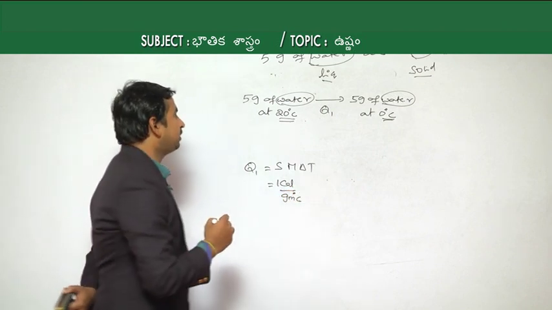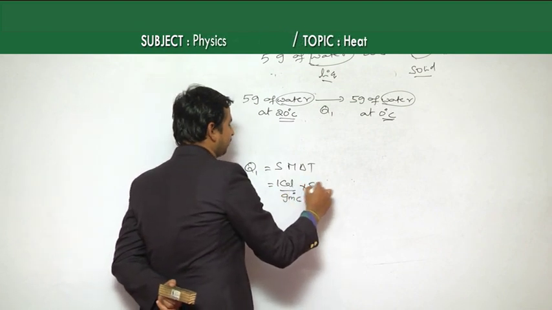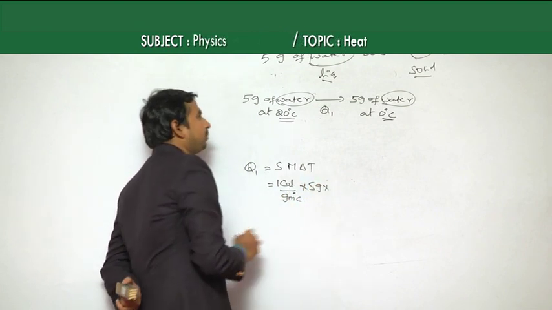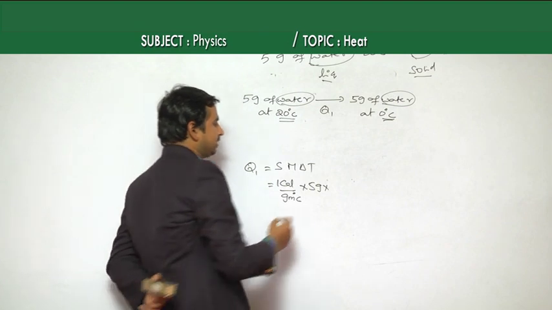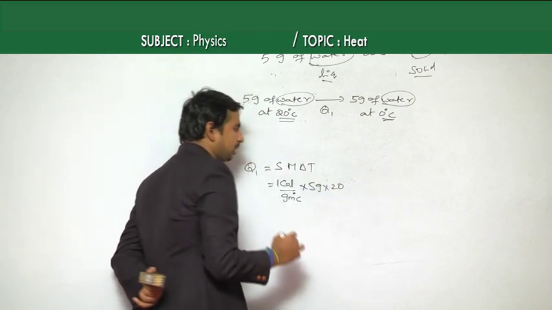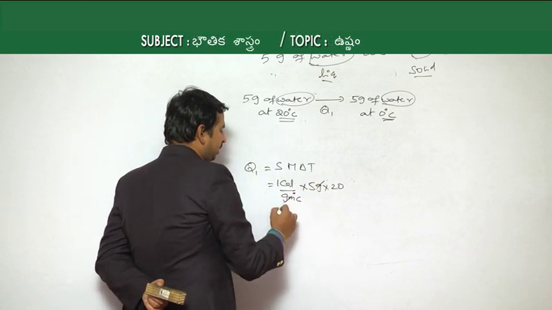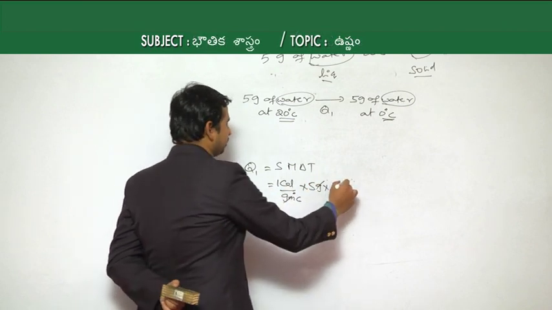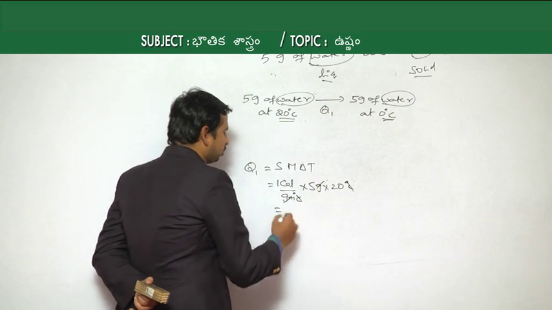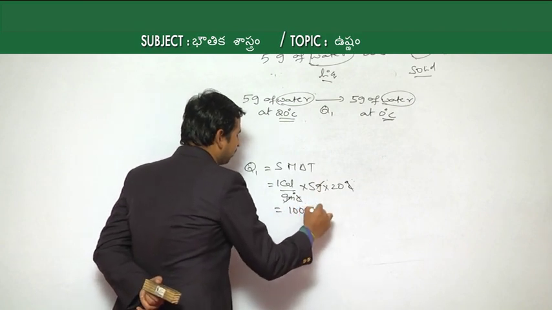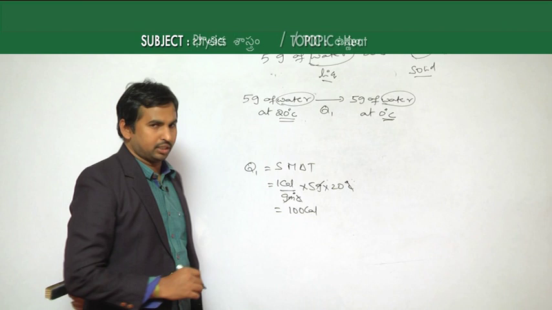Mass is 5 grams and the change in temperature is 20, the grams cancel, and the heat energy is 5 into 20, which is 100 calories.